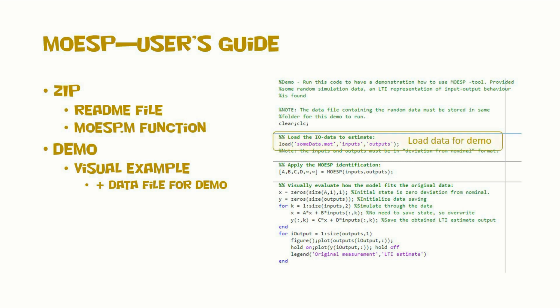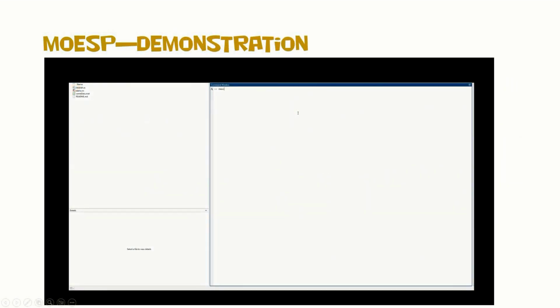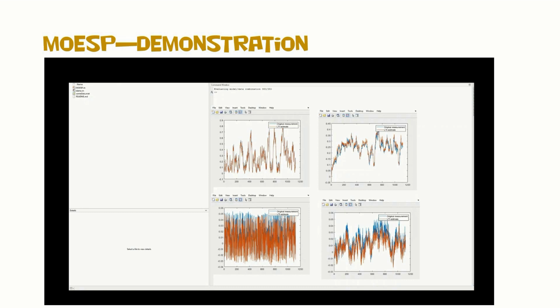First, input-output data is read. Then identification is applied. Plots visualize how the approximation fits with original data.